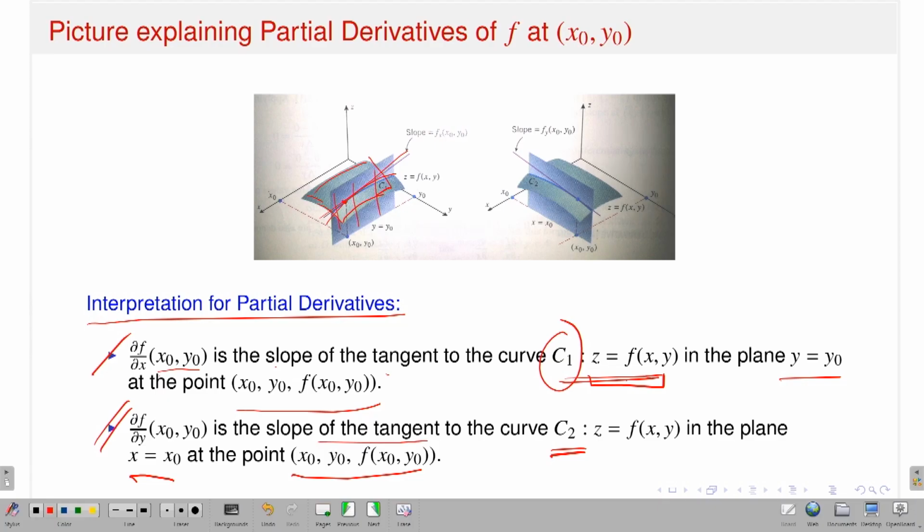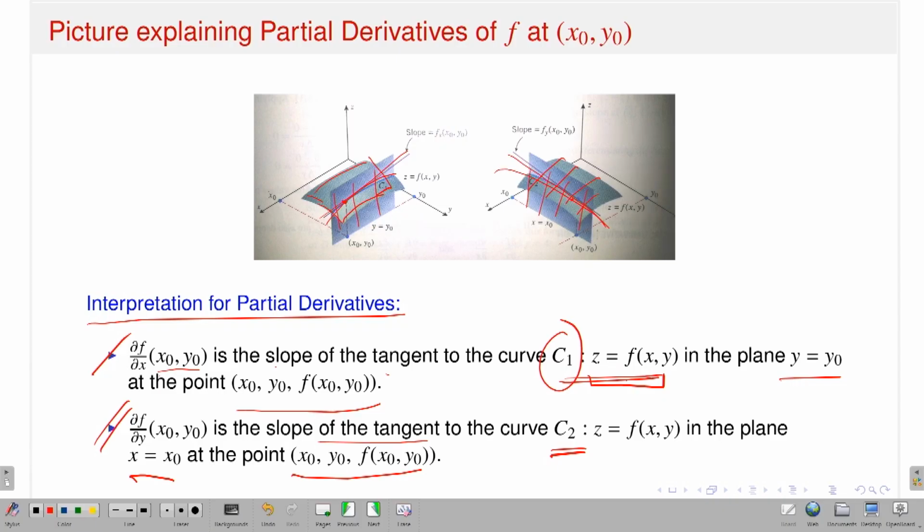So I have just given a picture here. This is my surface, and this is my plane, x is equal to x naught. They will have this curve here, and this is nothing but the slope of this tangent. This is the point x naught, y naught. So this is nice actually.